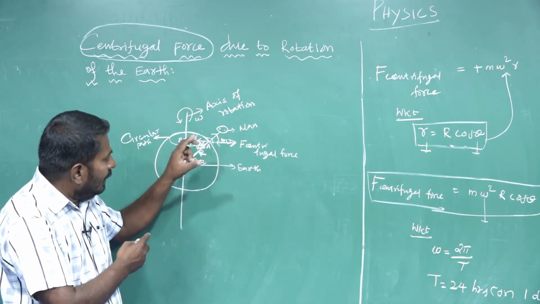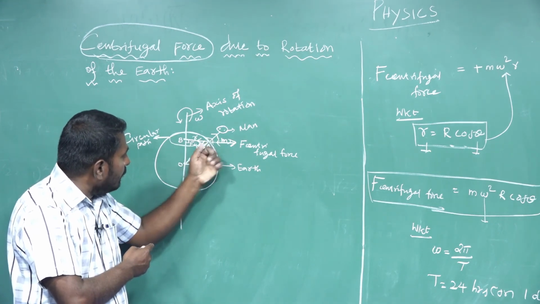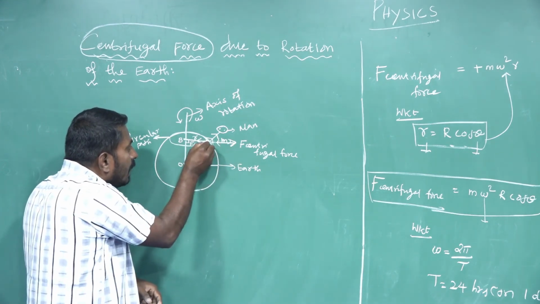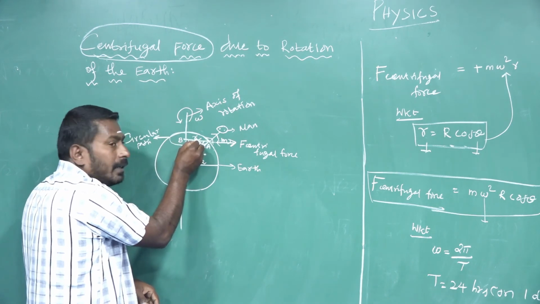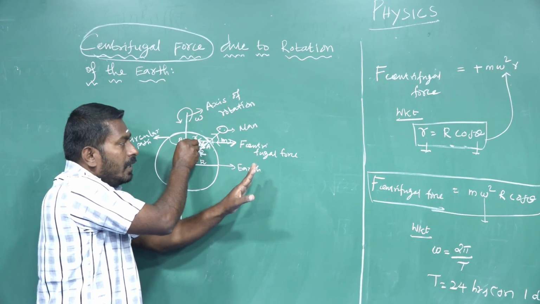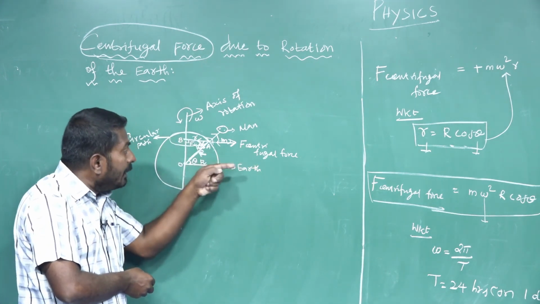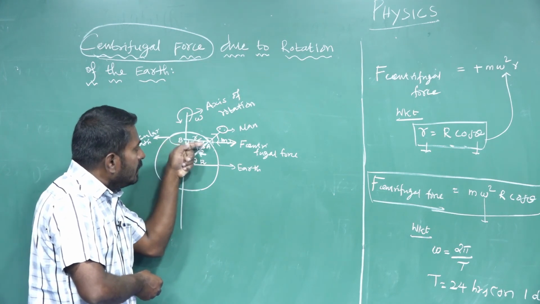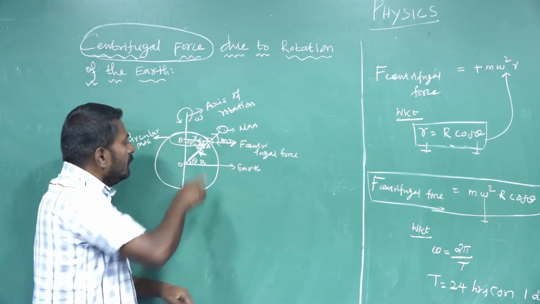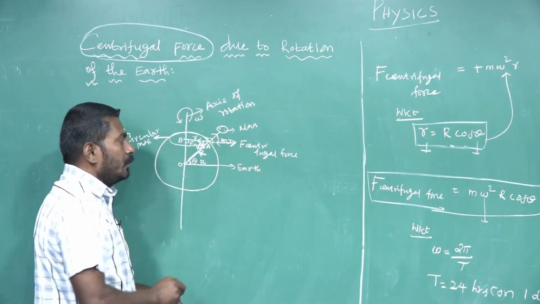Therefore, in this way, the centripetal force experienced by the man is directed towards the center of the circular path described by the man. Also, in the non-inertial or rotational frame of reference, the centrifugal force appears to act on the man, directed away from the center, opposite to the direction of centripetal force.